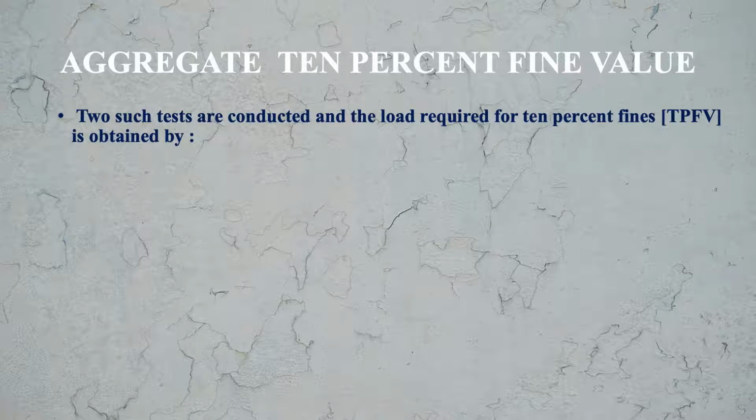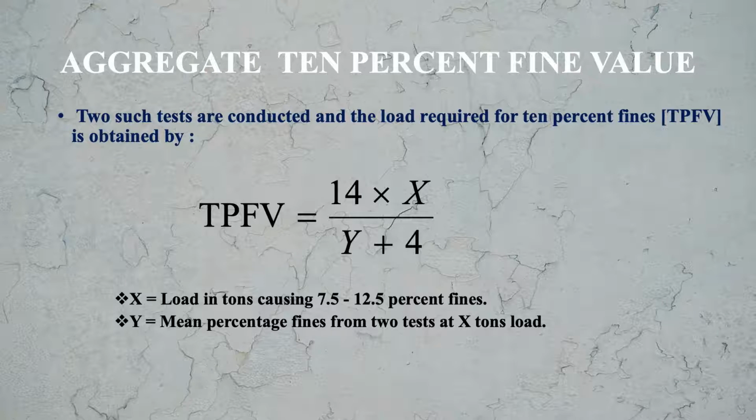Now 2 such tests are conducted and the load required for 10% fines is obtained by this formula. This 10% fines value, TPFV, will be equal to 14 into X divided by Y plus 4. What is X and Y? Let us see here. X is the load in tons causing 7.5 to 12.5% fines, and Y is the mean percentage fines from 2 tests at X ton of load.